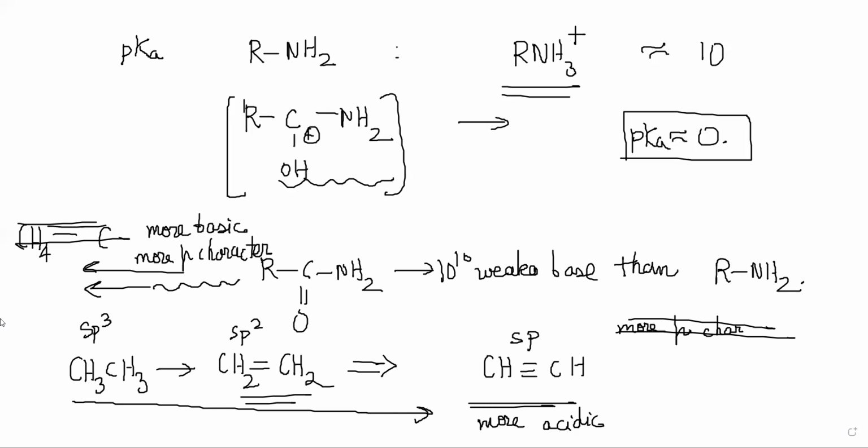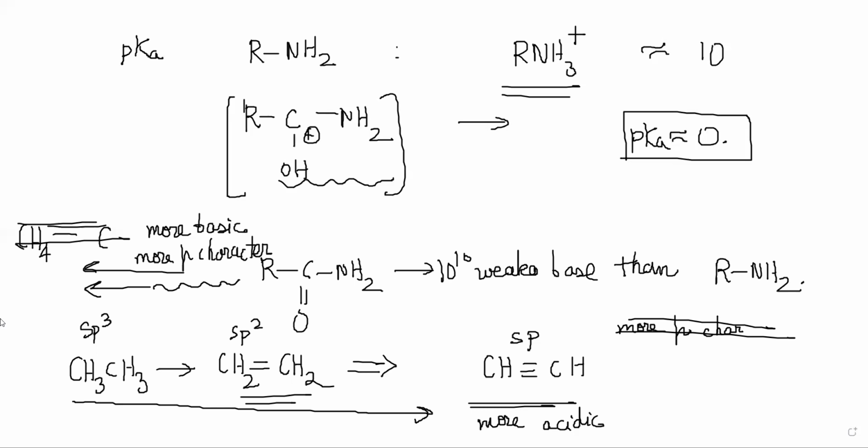Instead of one electronegative atom, the other two have two electronegative atoms, so they will be stronger anyway. And between these two, it is better to have O and O rather than O and N.